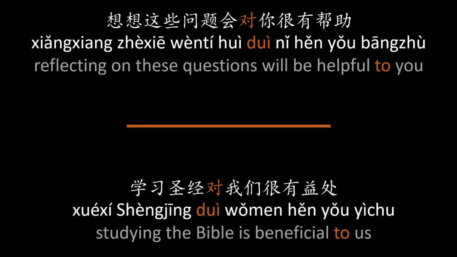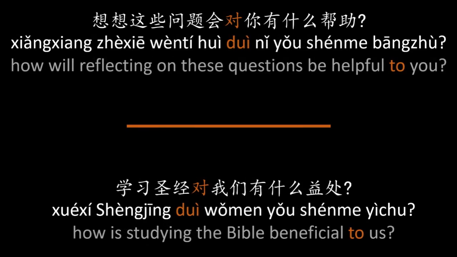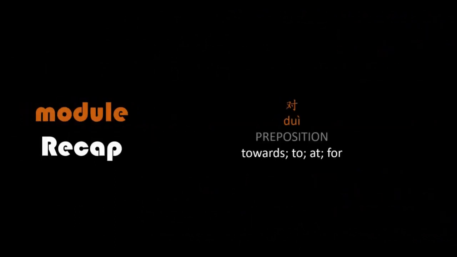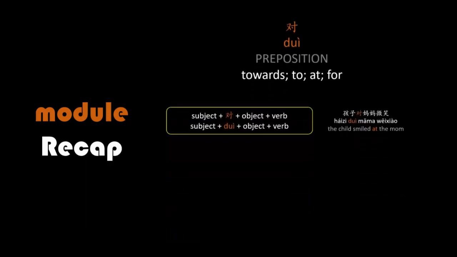And we can add 什么 to turn these into questions. 想想这些问题会对你有什么帮助? How will reflecting on these questions be helpful to you? 学习圣经对我们有什么益处? How is studying the Bible beneficial to us? So to recap, 对 is a preposition having the function of towards, to, at, or for. It tells us toward whom or what a verb or noun is directed. And one formula for it is subject, 对, object, verb, such as 孩子对妈妈微笑, the child smiled at the mom.